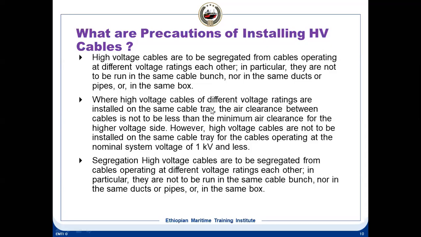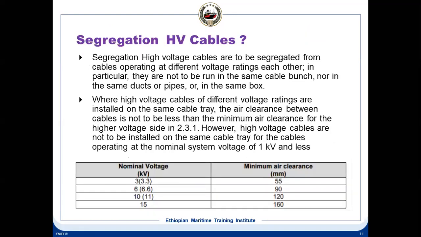When high voltage cables of different voltage ratings are installed on the same cable tray, where the cable is passing, there should be an air clearance between the cables. Suppose you are passing a high voltage cable and you have a low voltage cable, there has to be some air clearance. So this air clearance is this. You see here the segregation of the cables.